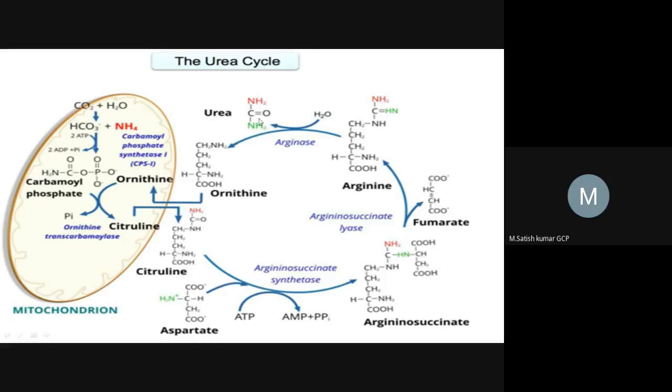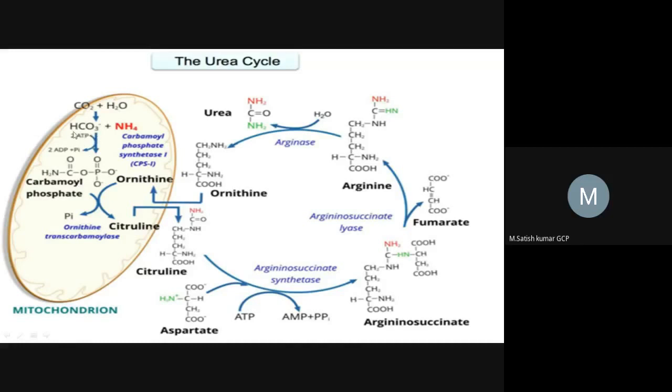The C double bond O keto group is obtained from carbon dioxide, right? In our body carbon dioxide is there, and it adds with water forming HCO3 minus ions, bicarbonate ions. These bicarbonate ions are condensed with ammonia, which is already liberated in our body, forming carbamoyl phosphate. So this is the starting step. Here ammonia molecules are condensed with bicarbonate molecules, forming carbamoyl phosphate.